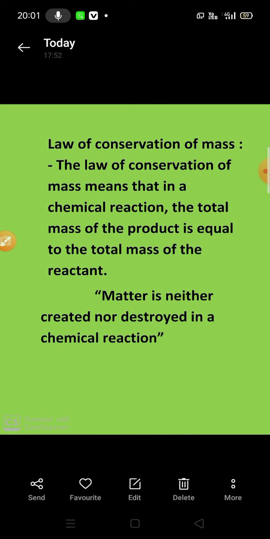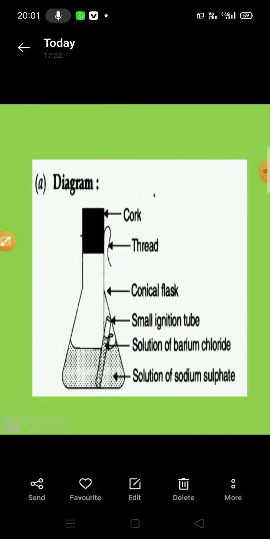The law of conservation of mass states that in a chemical reaction the total mass of the products is equal to the total mass of the reactants. In other words, matter is neither created nor destroyed in a chemical reaction. Now we see the diagram. This is a conical flask, cork, thread, a small ignition tube, and two chemicals, barium chloride and sodium sulfate.